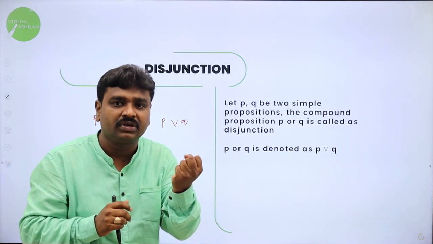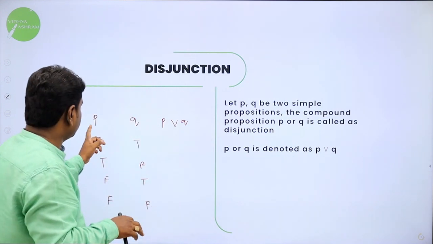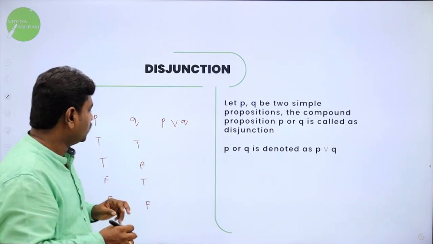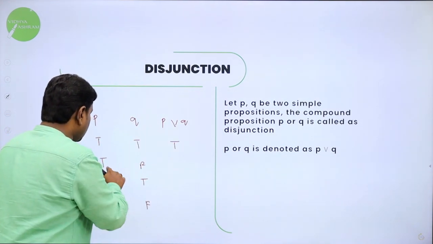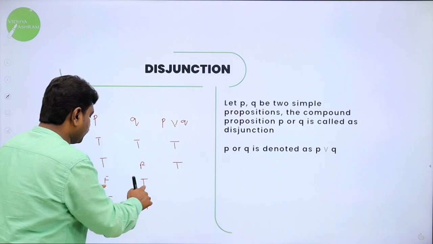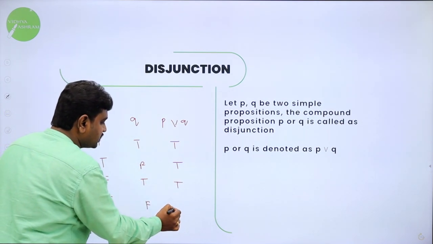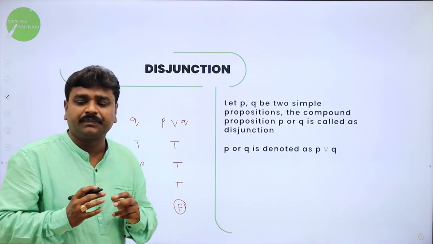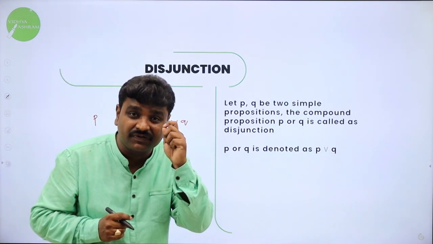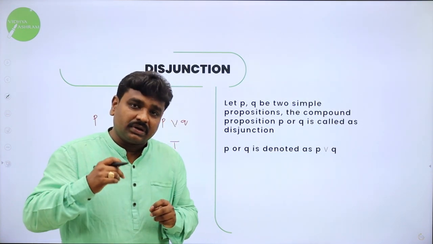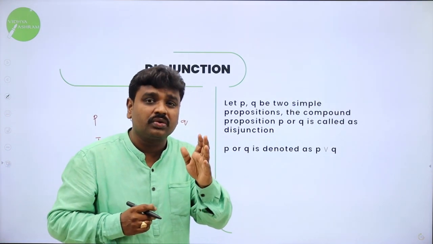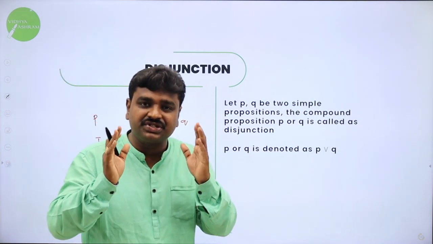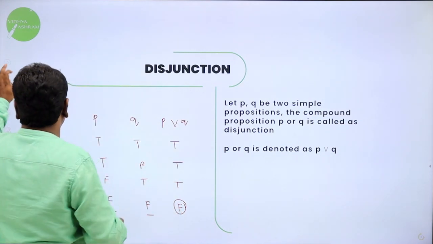Can't you hold this logic? If I give two statements P, Q and I want P OR Q, the logic is: if any one is true, the result is true. Here both are true, so the result is true. Here one is true, so the result is true. Here, out of F and T, one is true, so the result is true. Here both are false, that's why the result is false. So only here it is false because both are false. That is disjunction: if any one statement is true, the result is true. Now, I will present the slide for the truth table.